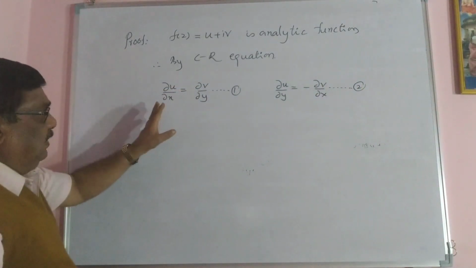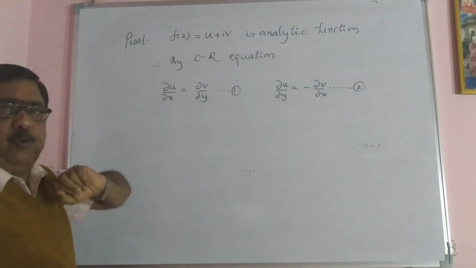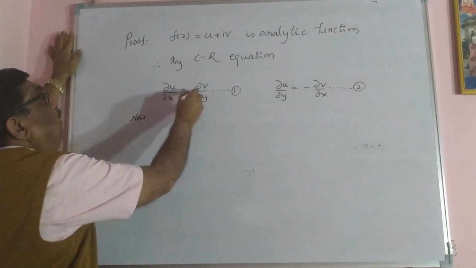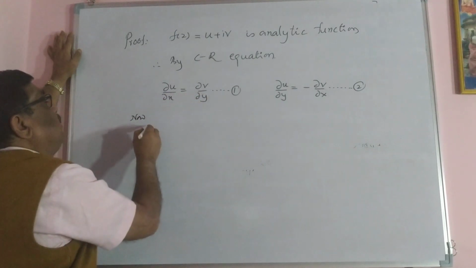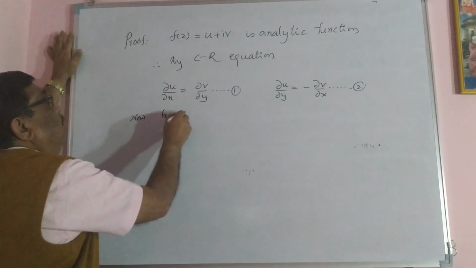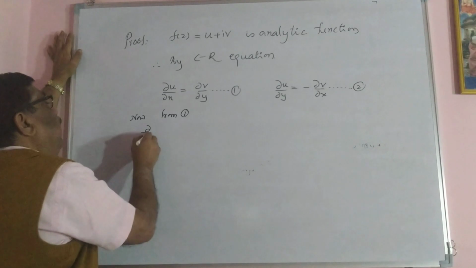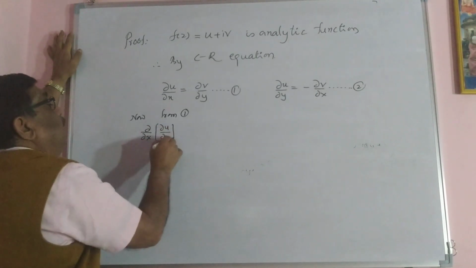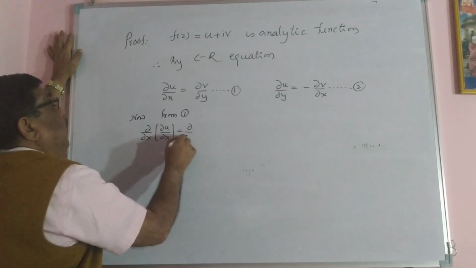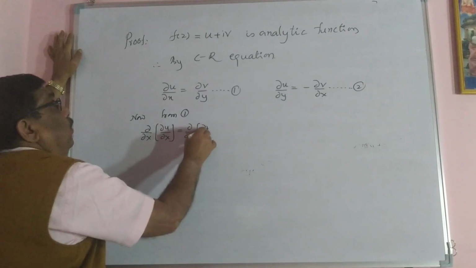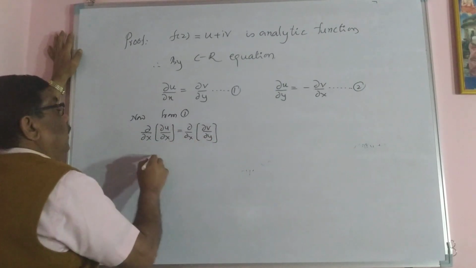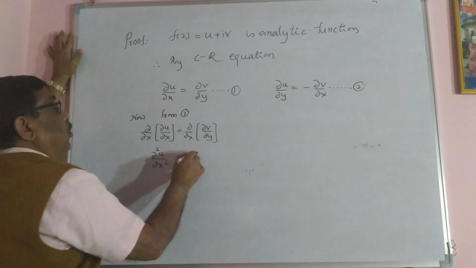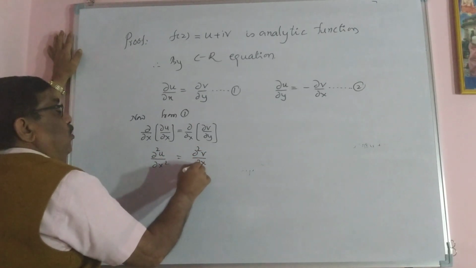Okay, let us take first that u is harmonic. I would like to prove it. Now, differentiate partially with respect to x both sides of 1. Dou by dou x of dou u by dou x equal to dou by dou x of dou v by dou y. It is dou square u by dou x square equal to dou square v by dou x into dou y.